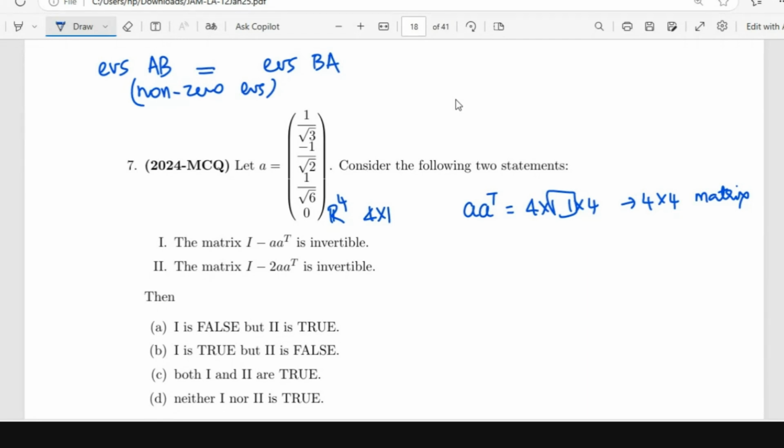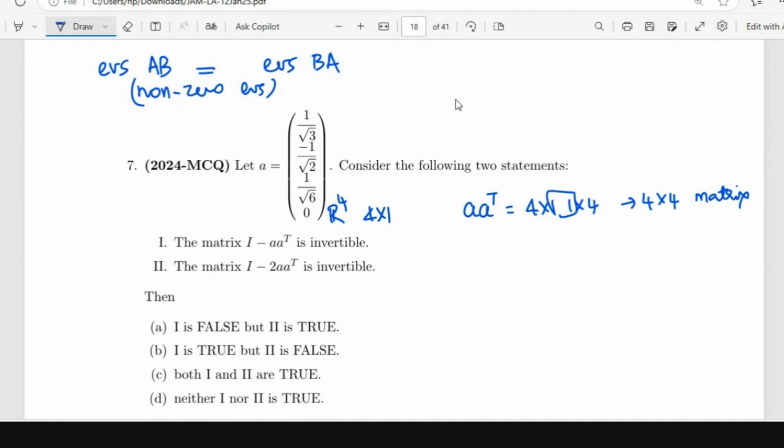Up to multiplicity also? Ranks need not be the same, no? I don't think multiplicity need be the same. So if A and B are not square matrices, then the non-zero eigenvalues are the same. That's what it is.